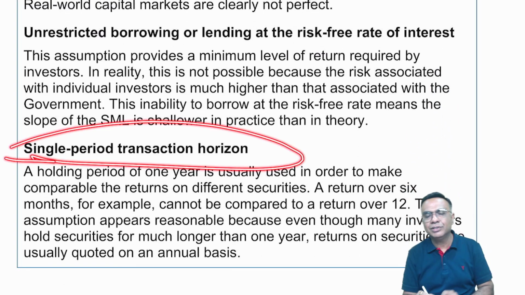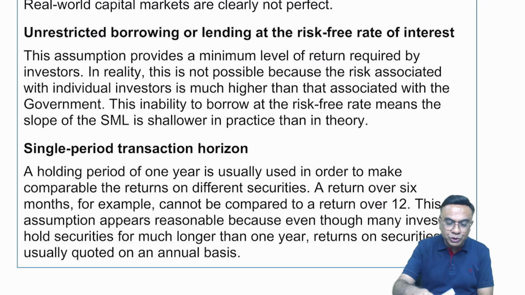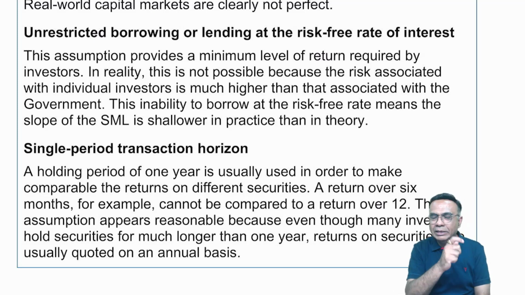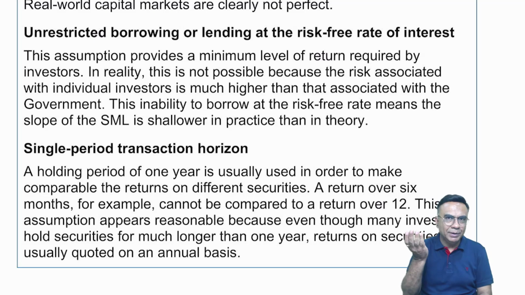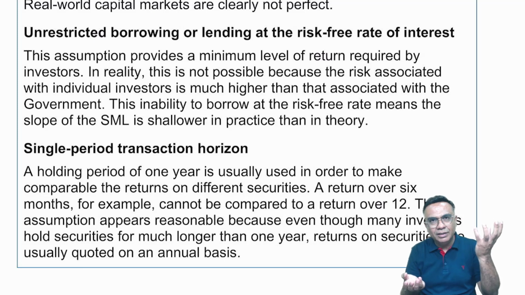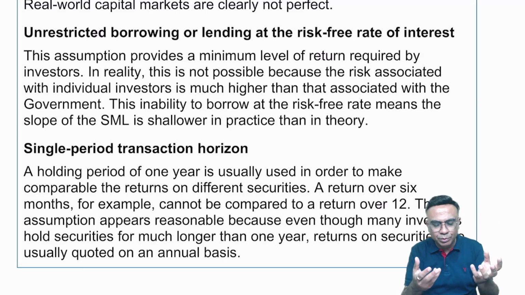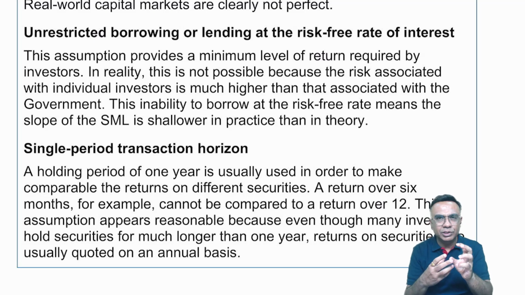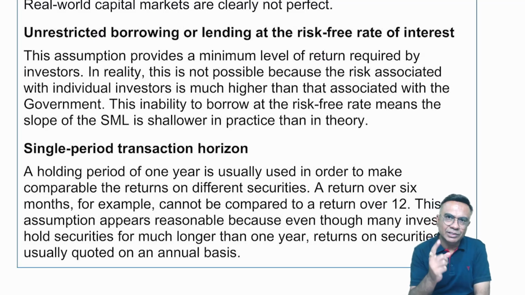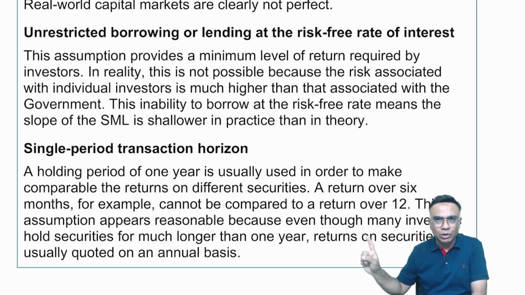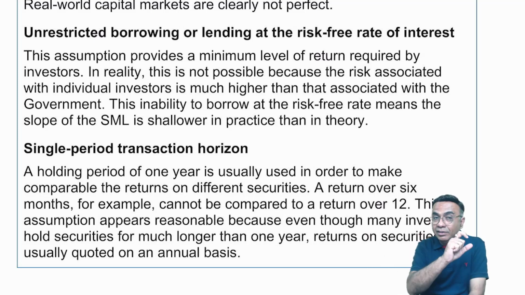Single period transaction horizon. When we are talking about the beta, we assume that if the market goes up by 10%, the return of a particular stock goes up by 12% if the beta is 1.2. So that return, we assume it is for a single period horizon, say 1 year. So we are comparing the return of all the stocks for say 1 year. Return is same for all the stocks. Return period, I'm saying.